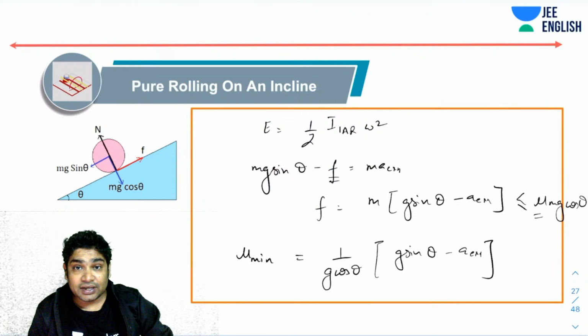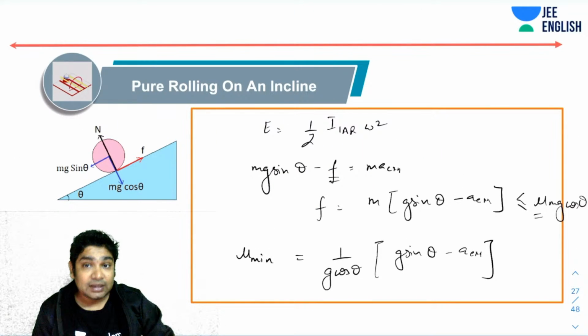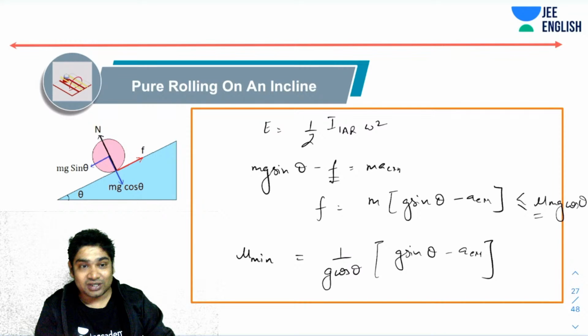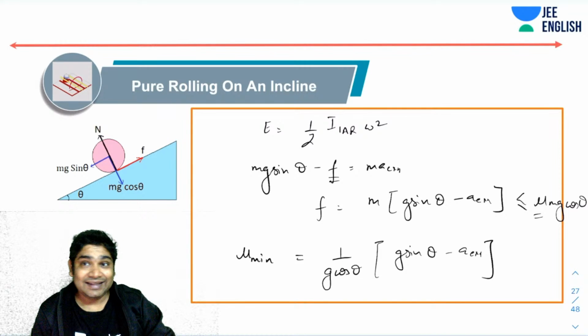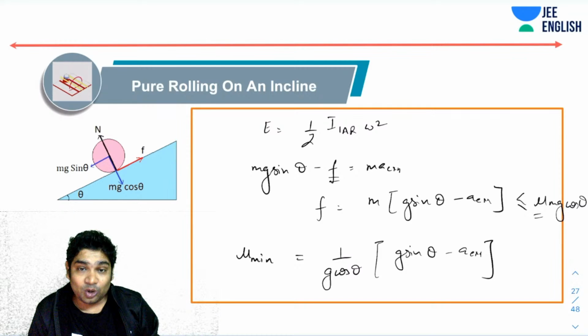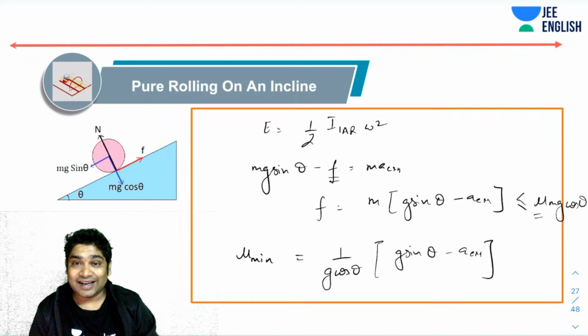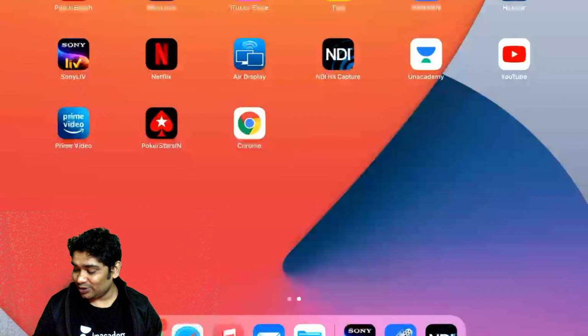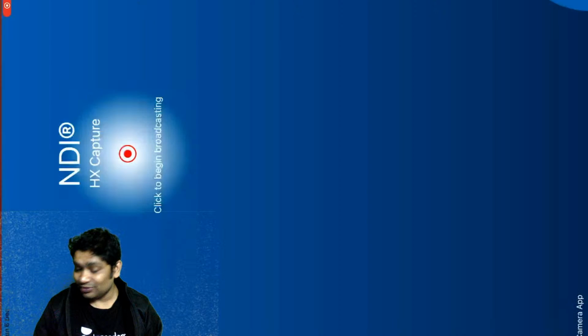the energy, the force of friction acting, and the minimum mu required to ensure pure rolling. So all you need to do is just take torques about the ICR, which is the bottommost point, then do whatever analysis you feel like. All right, so now let's again take a look at all the methods available to us for analysis of this pure rolling. First go through this and make sure that this is making sense to you.